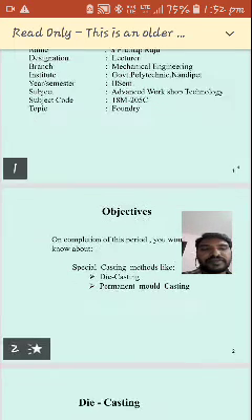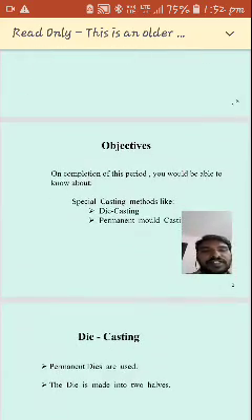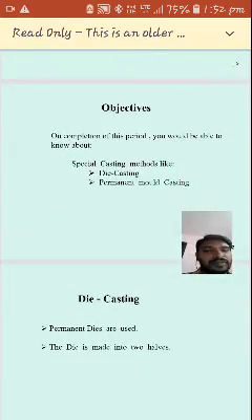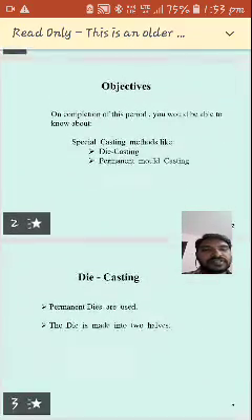So, topic is foundry. Last class we discussed various molding processes like ceramic molding, shell molding, cement bonded molding. Today we will discuss some special casting methods, like die casting and permanent mold castings. Here we use some special castings.